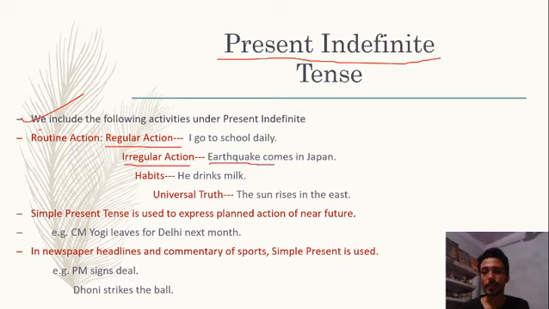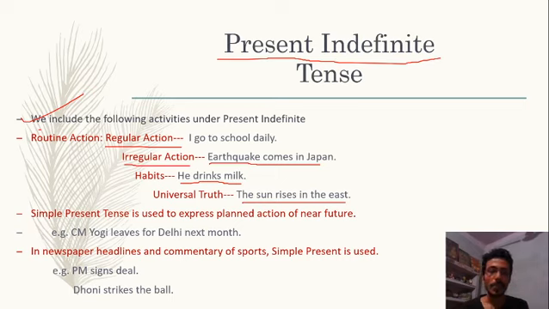For example, earthquake comes in Japan. Third one is habits. Whenever we talk about someone's habit, we use present indefinite tense, like he drinks milk. And the fourth one, universal truth, which cannot be denied. For example, the sun rises in the east.